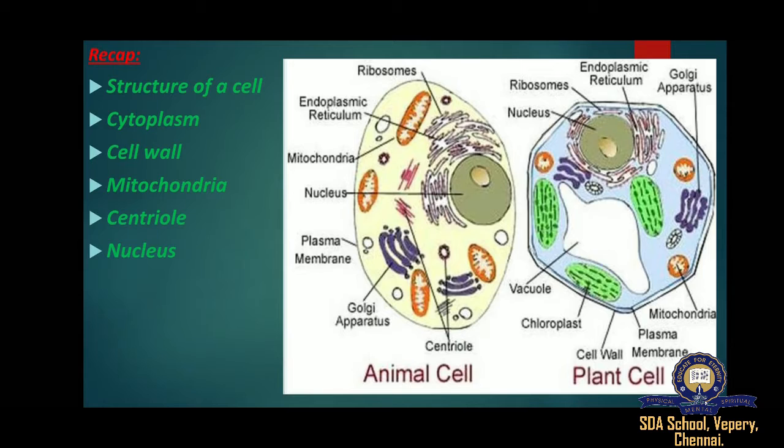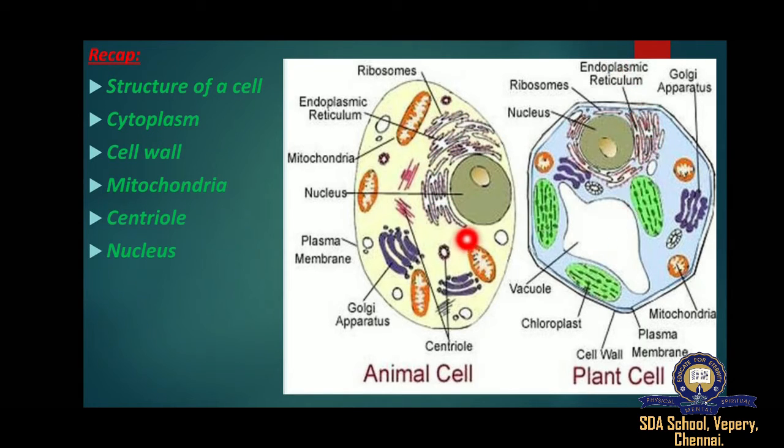Next one, centrioles. They are generally found close to the nucleus and are made up of tube-like structures. Centrioles or centrosome are present only in animal cells and absent in plant cells. The next one, endoplasmic reticulum. It is of two types: the rough endoplasmic reticulum and the smooth endoplasmic reticulum.